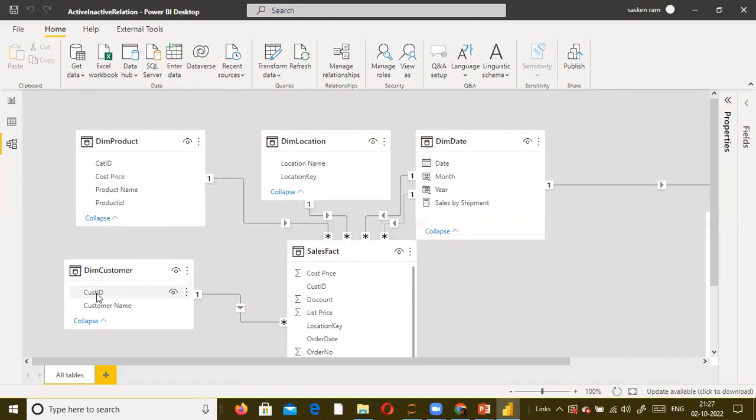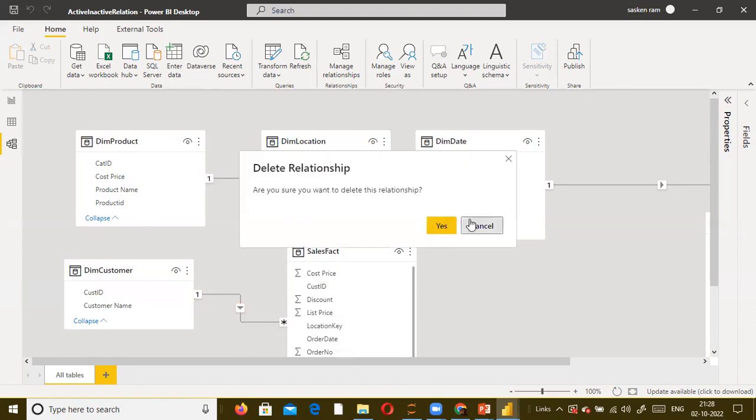There are two ways you can create a relationship. For example, I'll show you how. We know very well the customer space ID is nothing but the cust ID in my fact table. So in that case, you simply drag and drop this column exactly on top of this column. To make sure the relationship got created between these two tables using the cust ID, keep the cursor on top of this line. These two tables' columns will get highlighted. Yes, this is one way of creating the relationship between the tables manually.